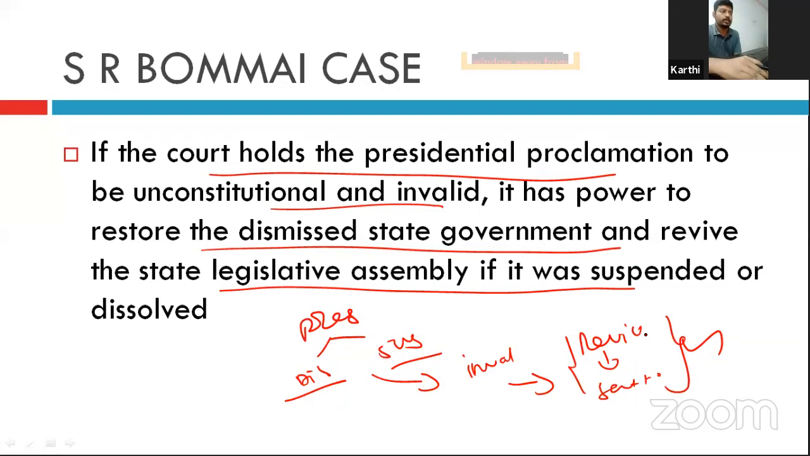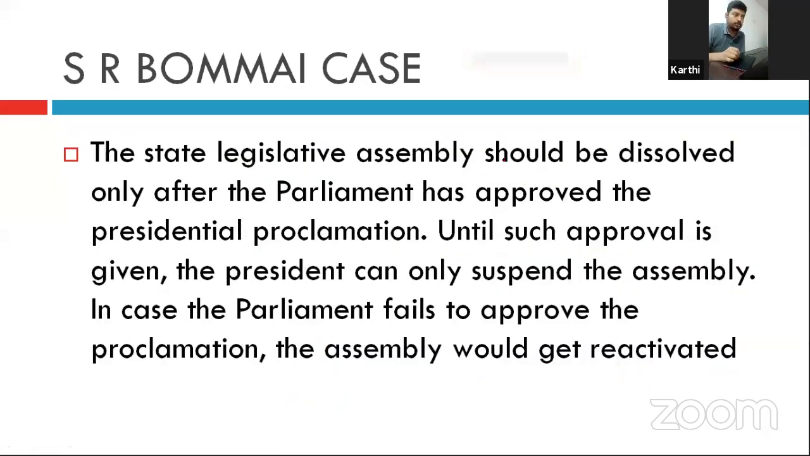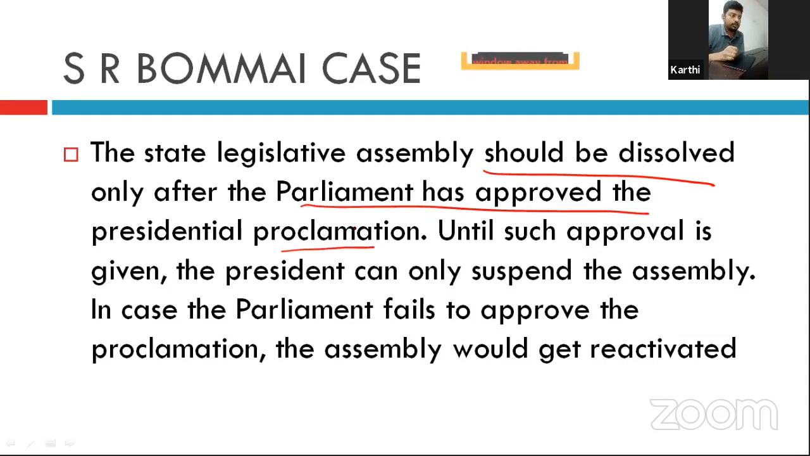The state legislative assembly should not be dissolved until Parliament has approved the proclamation. You cannot dissolve the state legislative assembly before the proclamation of the state emergency is approved.